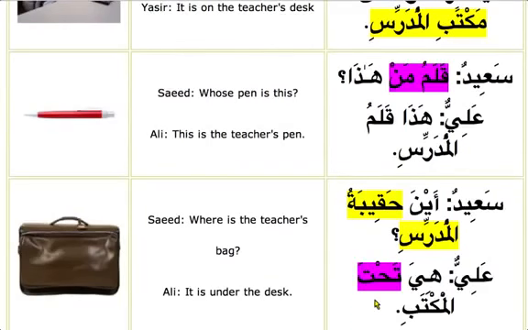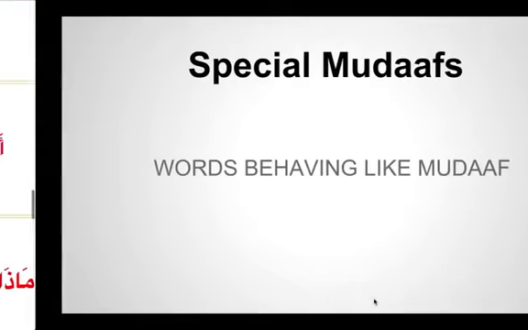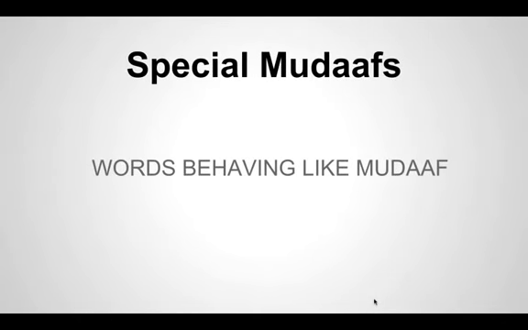So there are certain nouns which are called zarf, which means where the action is taking place or where the noun is, they act like mudaf. That means a noun which comes after it will always have a kasra. Let's give you some examples of what we call special mudafs, words which behave like mudaf. A noun that comes after this word will always have a kasra. So let's learn what the special mudafs are. It gives a better understanding when we are reading Quran, inshallah.